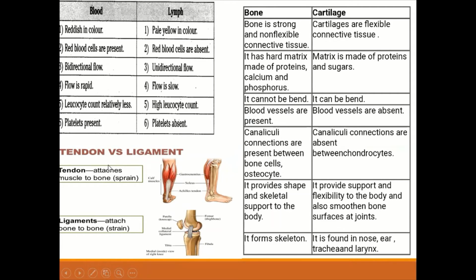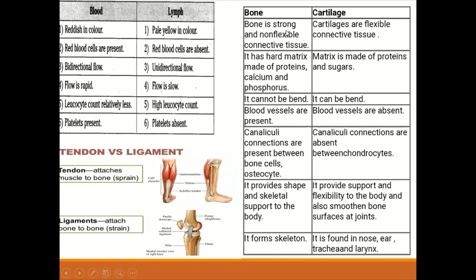Now, the differences between tendon and ligament. Once again, tendon attaches muscle to the bone and it causes sprain. If there is wear and tear in the tendon then we get a sprain, and what happens with ligaments? They attach bone to bone. If there is wear and tear in them then that is called a strain.